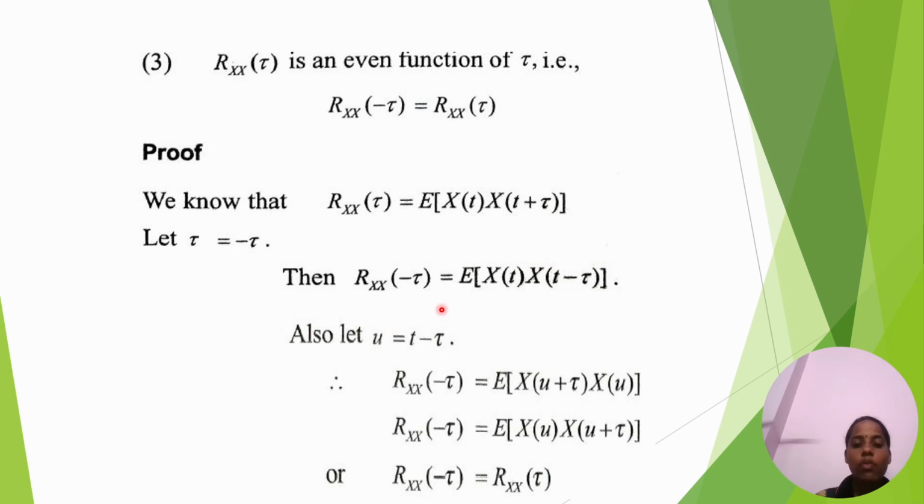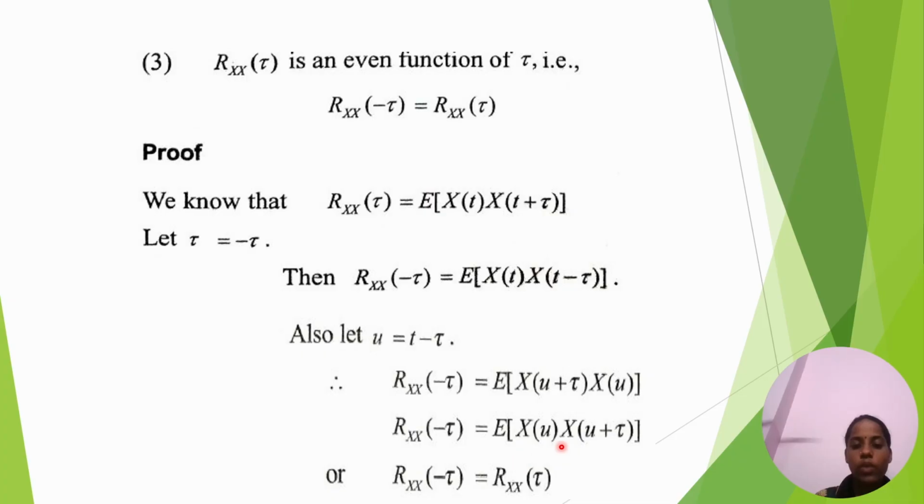Then Rxx(minus tau) equal to E of X(t) X(t minus tau). Also, let u equal to t minus tau. This t is replaced with u plus tau, X(u plus tau) X(u).